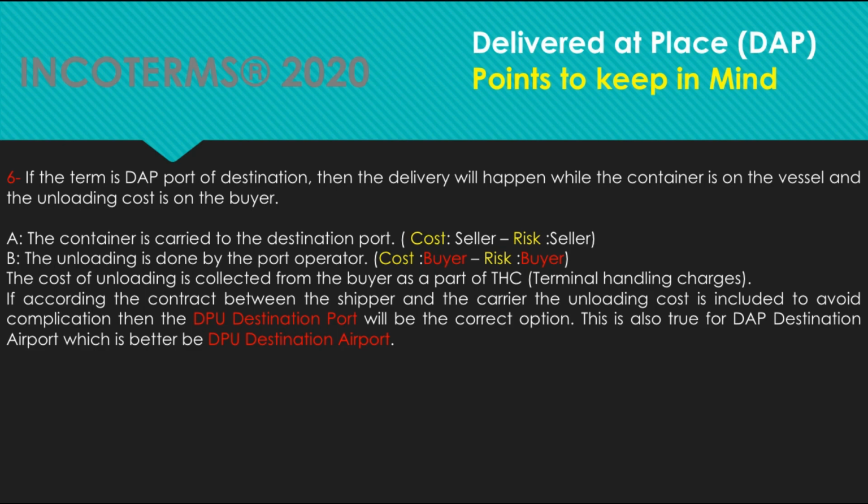If, according to the contract between the shipper and the carrier, the unloading cost is included, then to avoid complication, DPU destination port will be the correct option. This is also true for DAP destination airport, for which DPU destination airport is better.